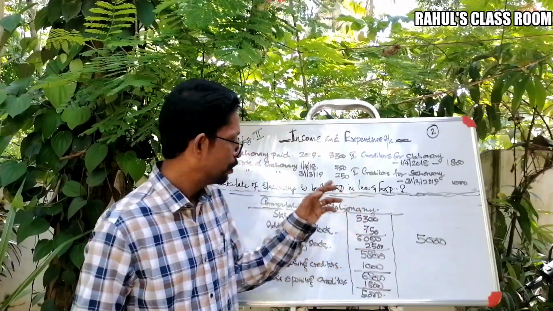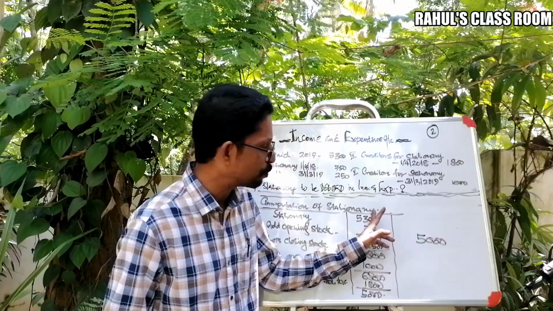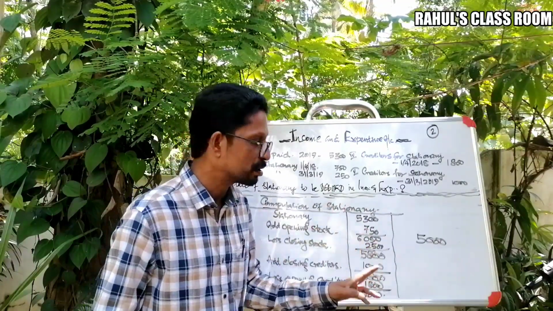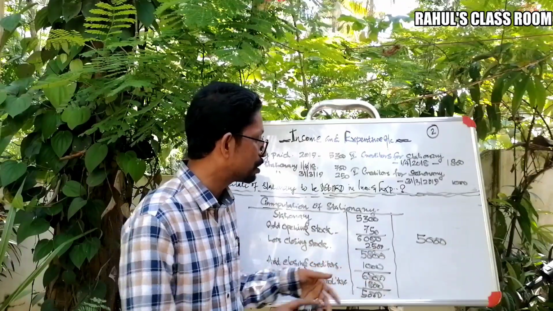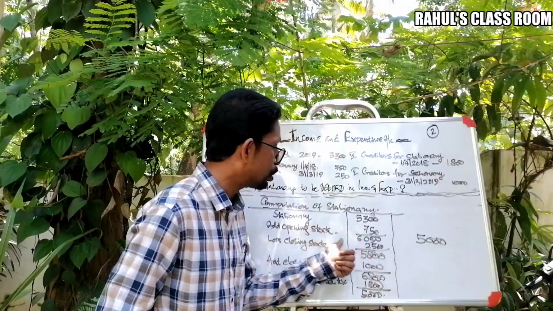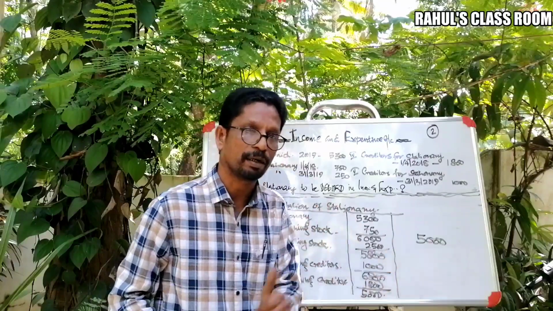So once again, first of all, we are writing the total stationery paid, how much? 5,300. Again add opening stock, that means the stock with us now, 750, and again we are deducting the closing stock, 250. Thus we are getting a total of 5,800.